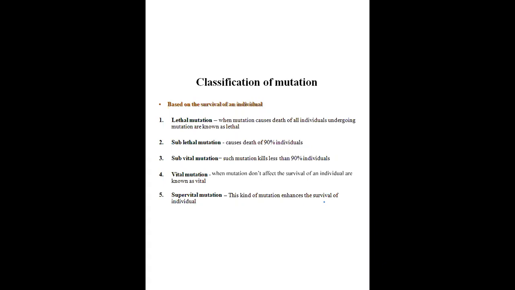Why do we term them this way? Basically, the mutation may kill the cell, it may be harmful. That's how they are characterized or classified on that basis.